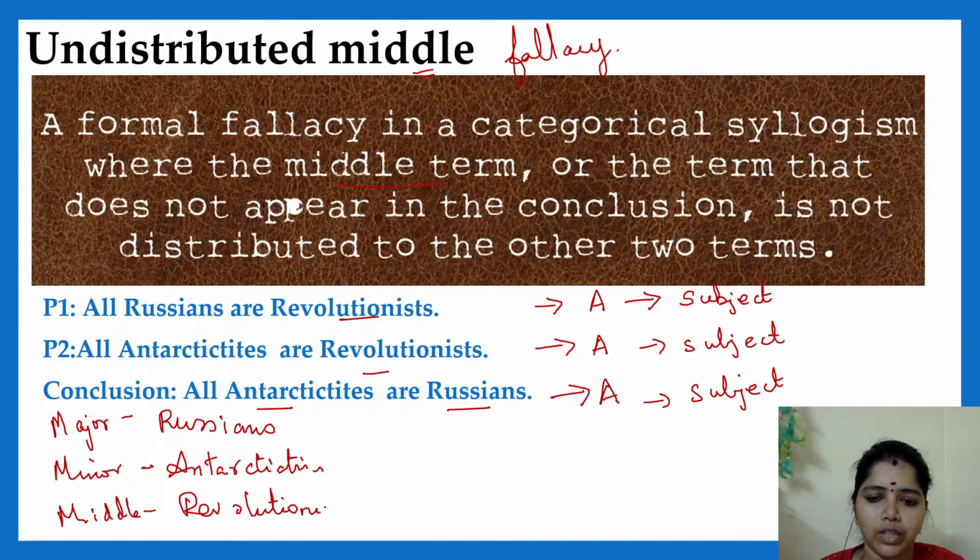Revolutionist is your middle term. Yes, very good. Now what you have to do is check whether this revolutionist is distributed in any one of the premises.